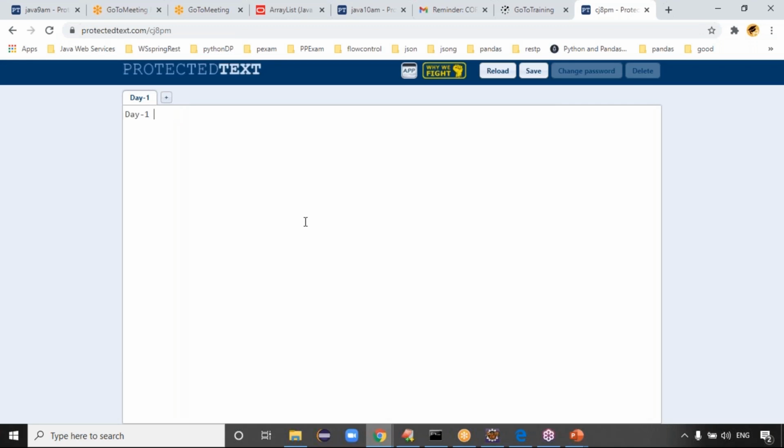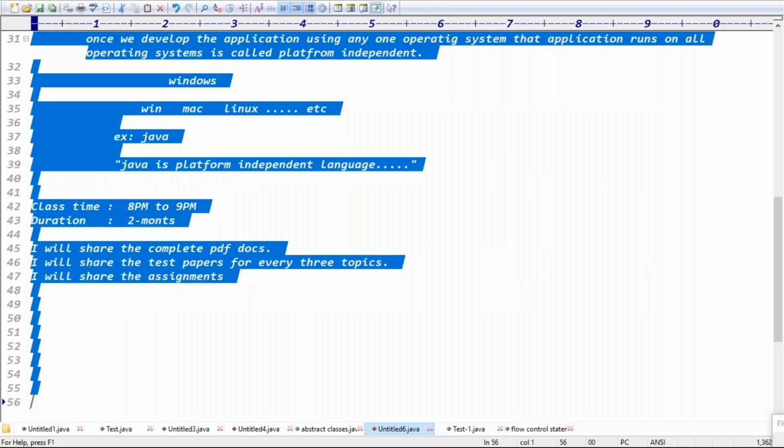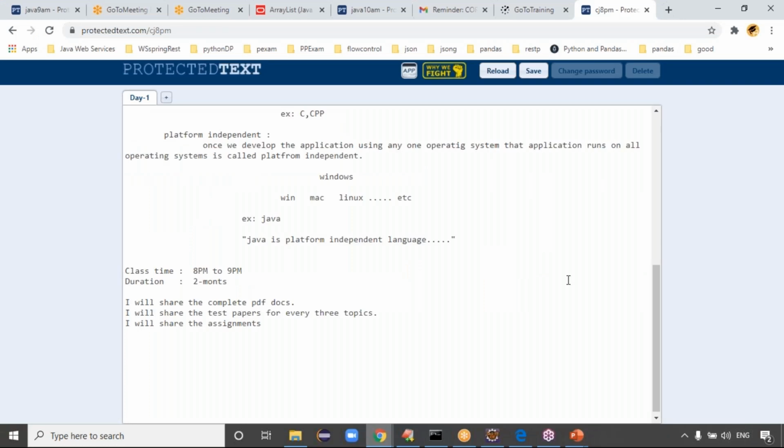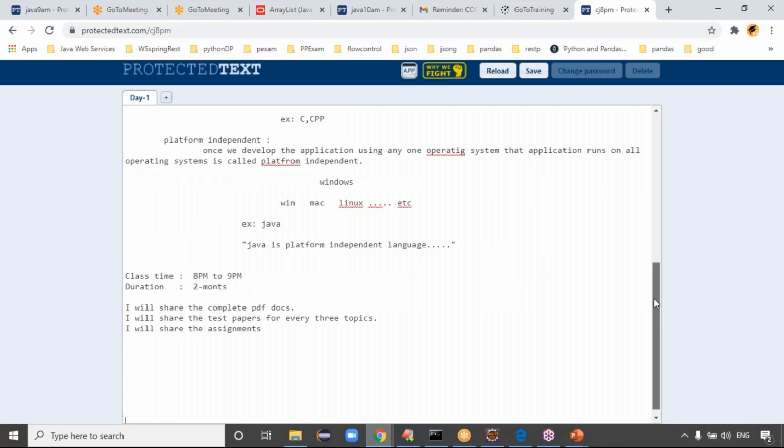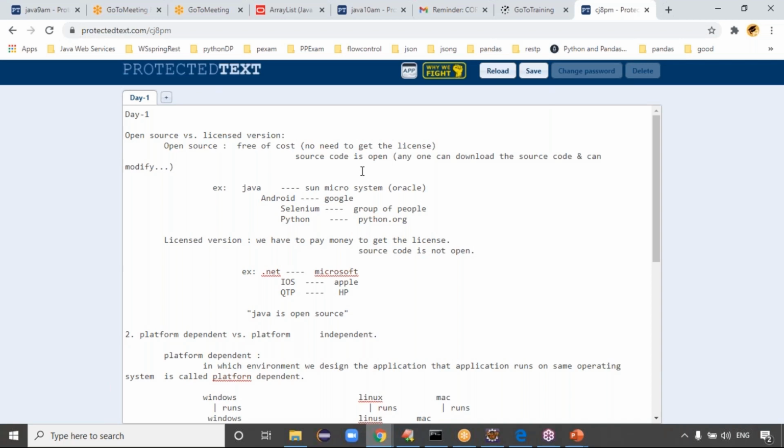This is the day one notes, guys. Every day, whatever class notes I write in the class, I will copy these notes and place them here. You try to check the class notes from here. You can copy these class notes and place them in your Word document, Notepad++, wherever you want, and you can maintain the document, right? Exactly, guys. And you can save it here.